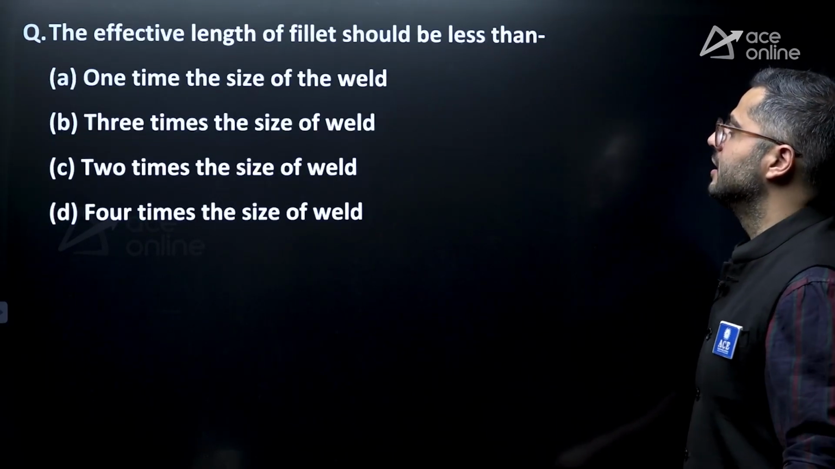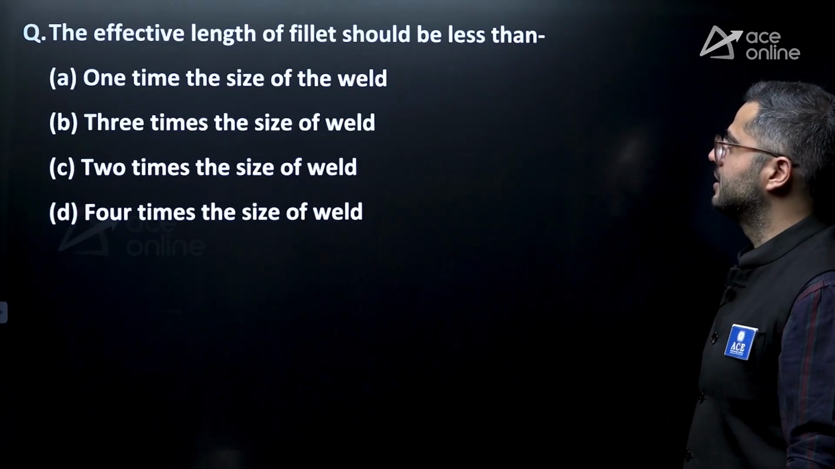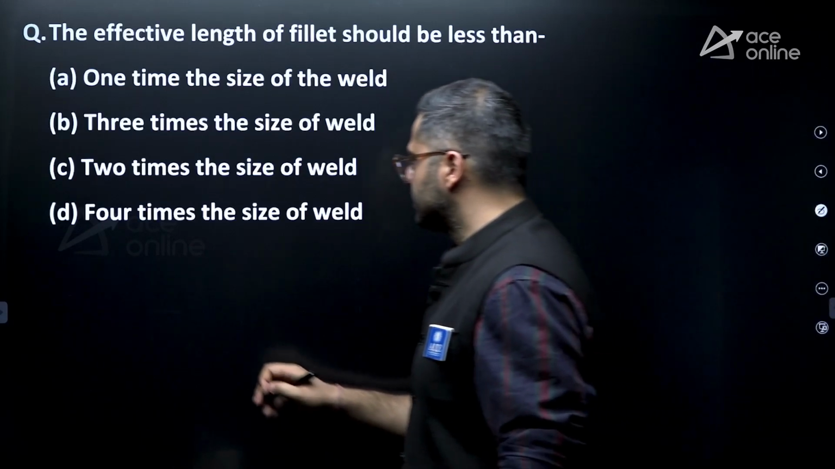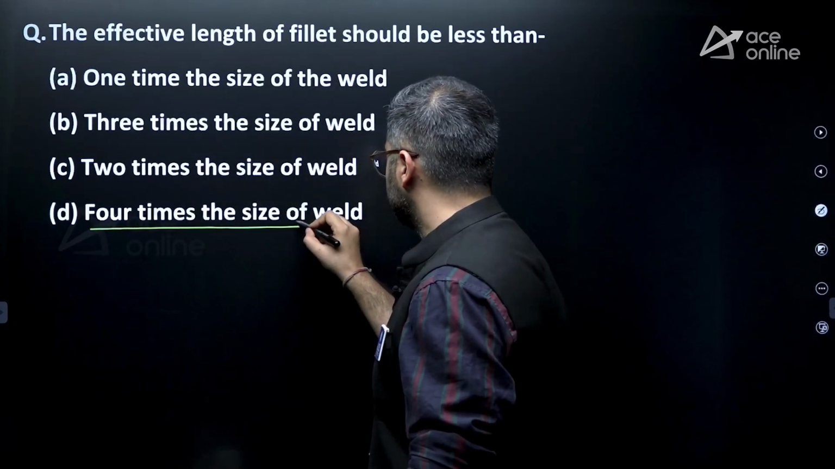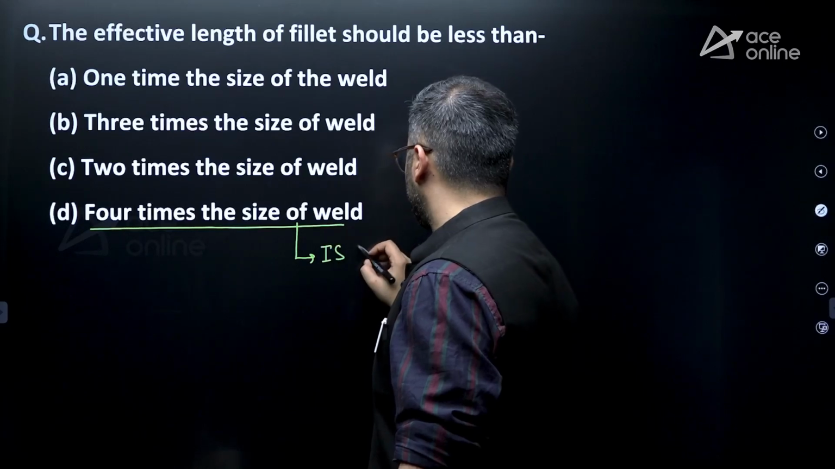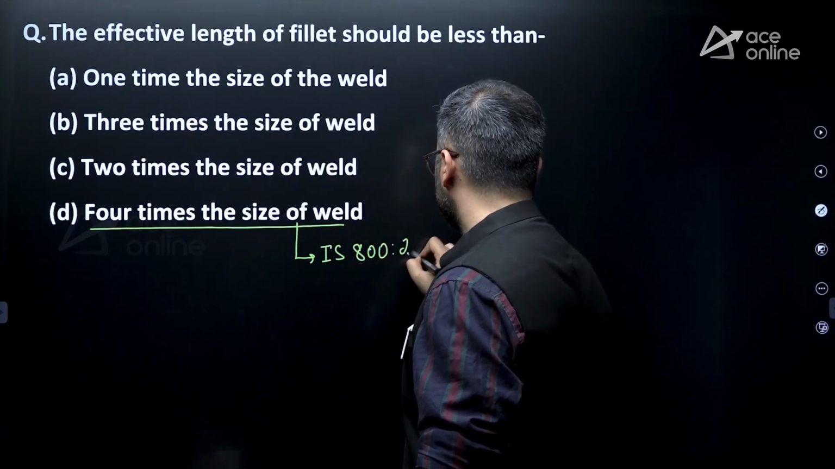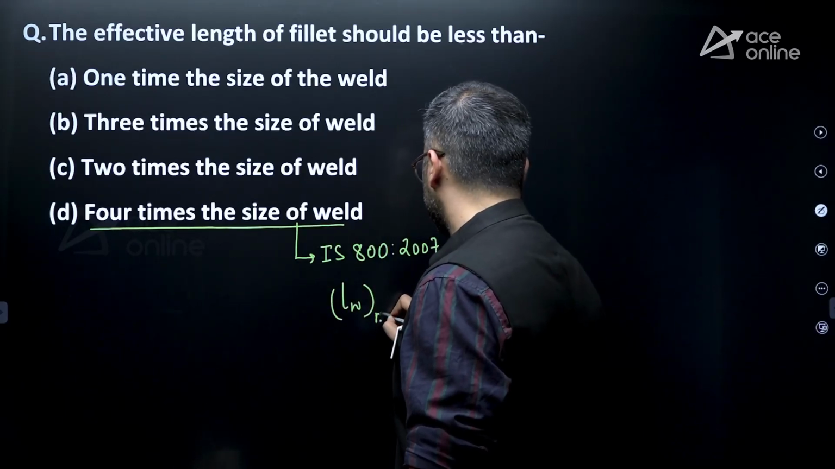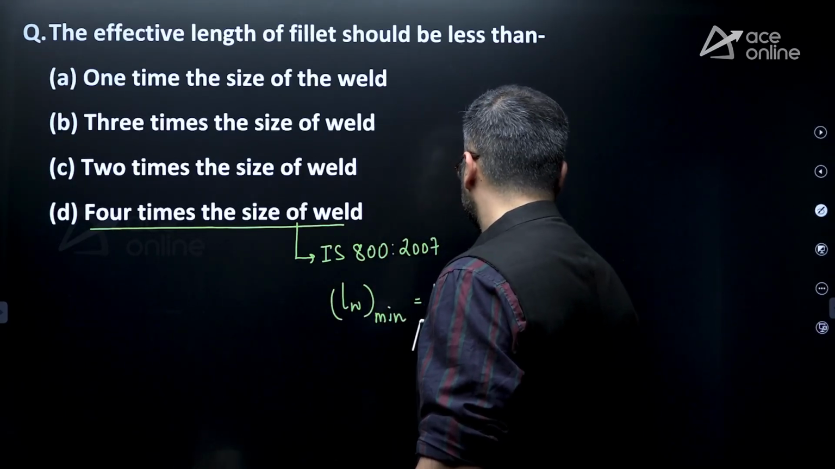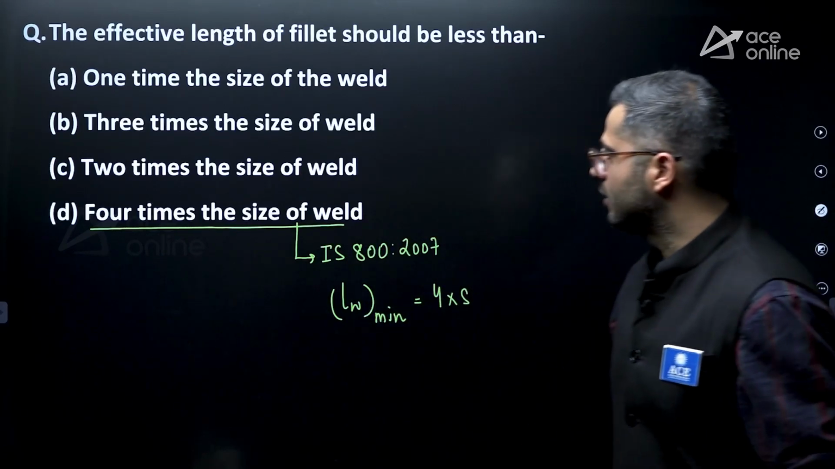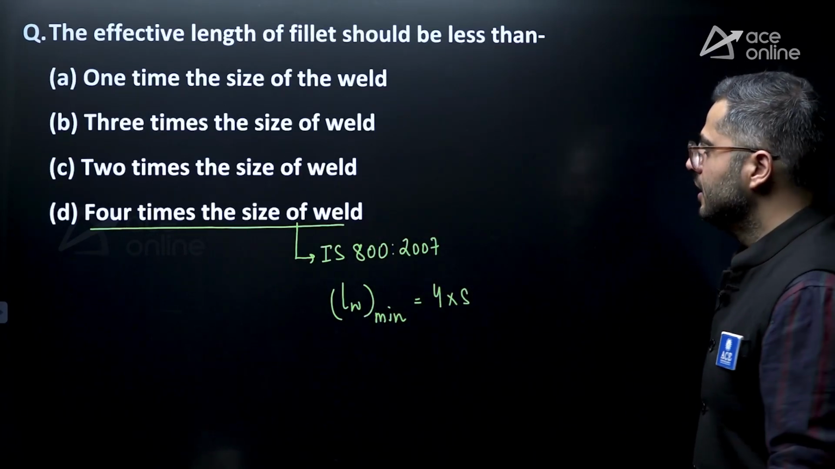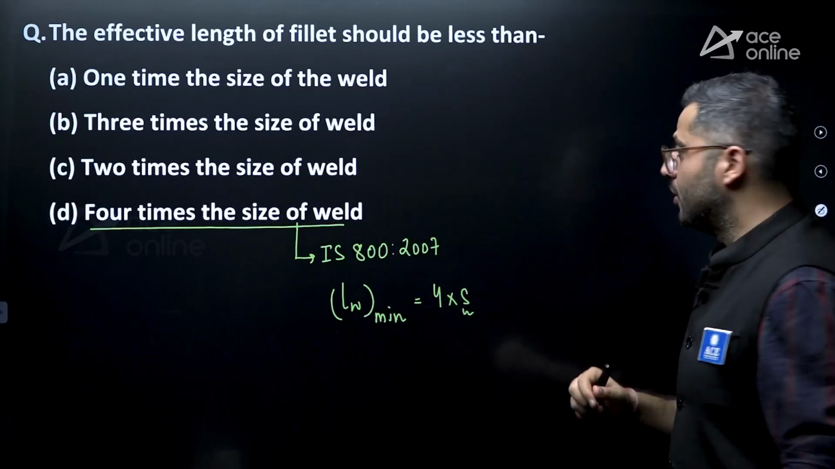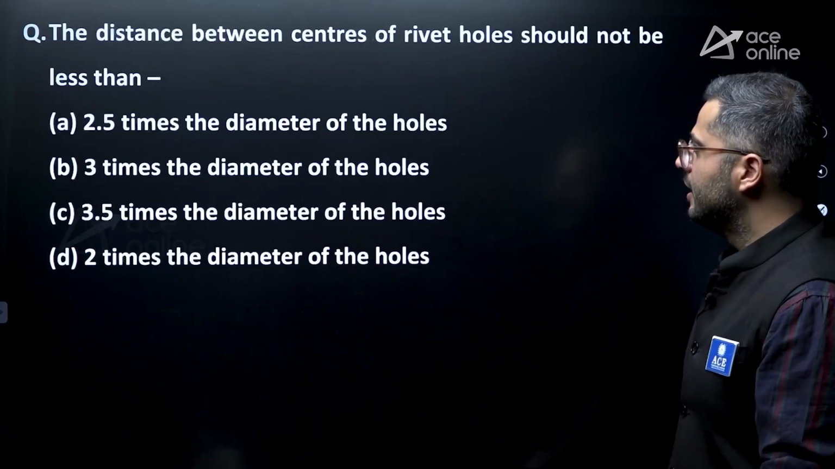Apart from that, let's see this. The effective length of the fillet should not be less than. So effective length of the fillet shall not be less than 4 times the size of the weld. As per IS 800:2007, the minimum effective length of the weld is equal to 4 times the size of weld, right? Size S is the size of fillet. S is calculated about the dimension of the fusion face. Let's see the next question.